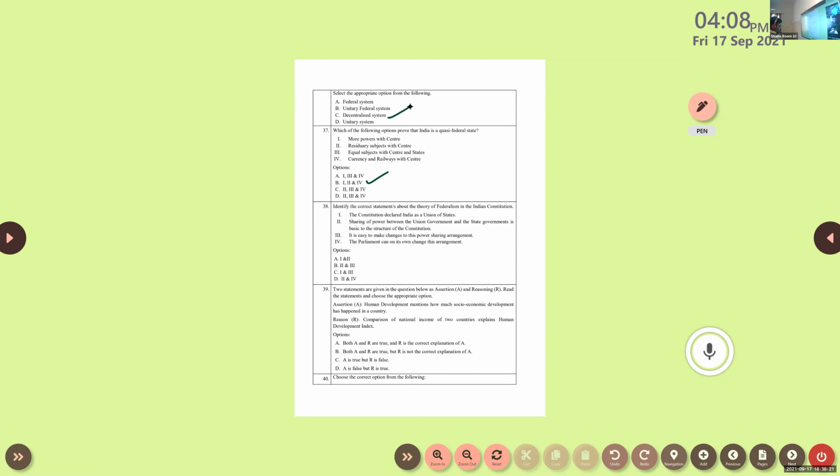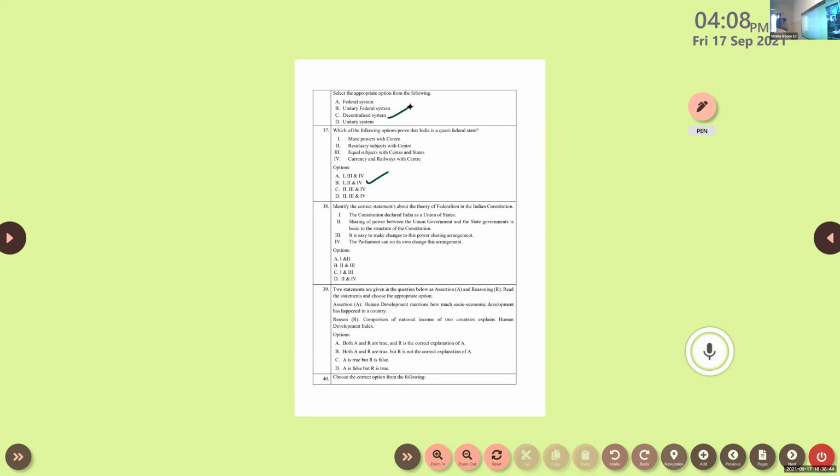Okay. Now 38th question. Identify the correct statements about the theory of federalism in Indian Constitution. Theory of federalism in Indian Constitution. Okay. Clear? We can see here options.